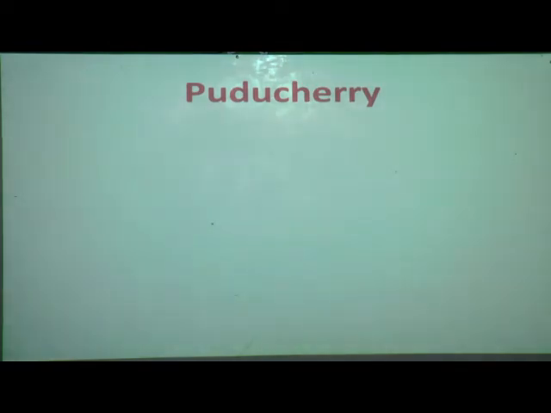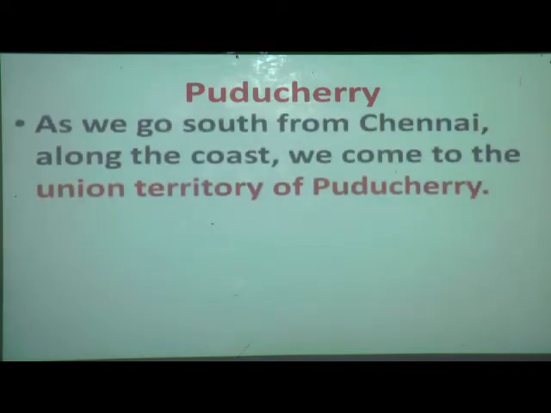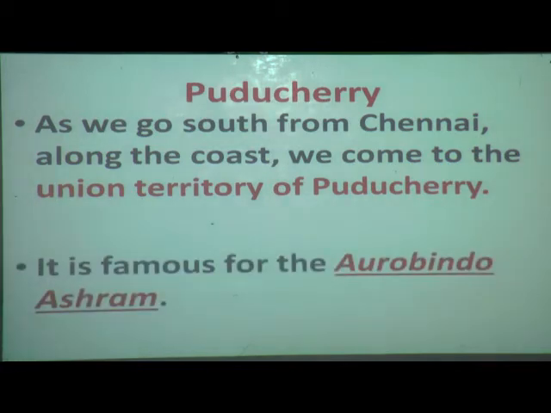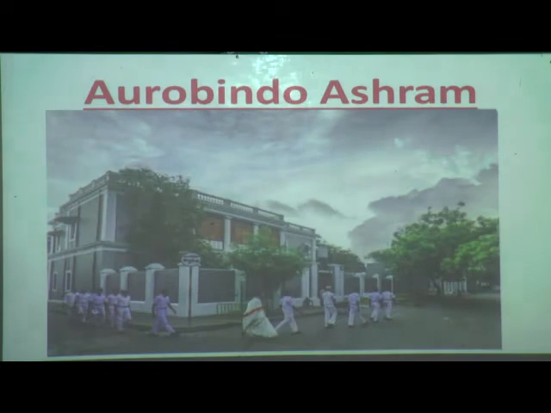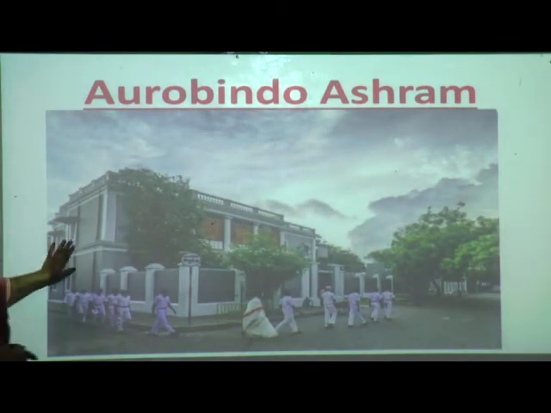Now we have covered till Odisha, Andhra Pradesh, Tamil Nadu. We are coming to Puducherry. As we go south, coming down from Chennai along the coast, what do we come to? The Union Territory of Puducherry. See here. It is famous for the Aurobindo Ashram. What is famous in Puducherry? The Aurobindo Ashram. This is the ashram where people can live.